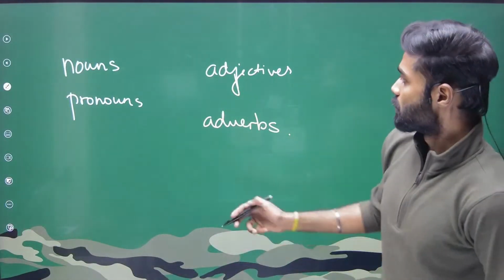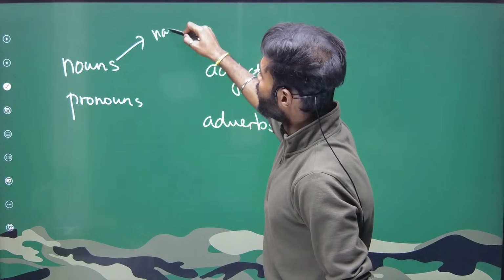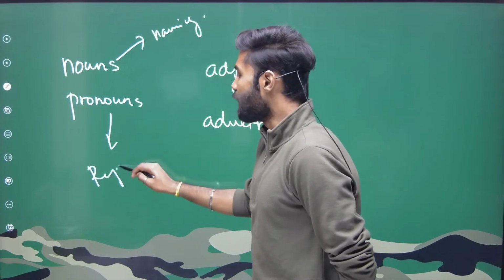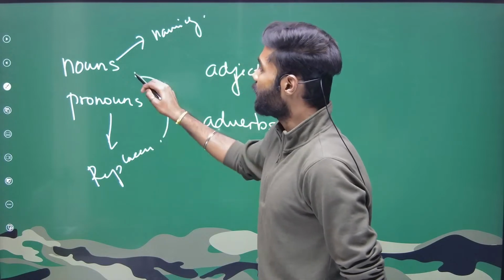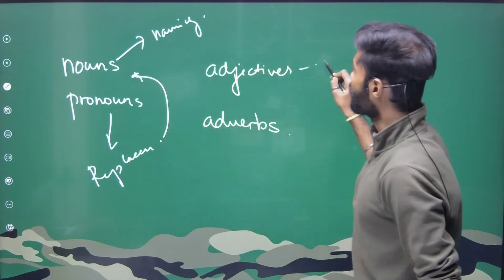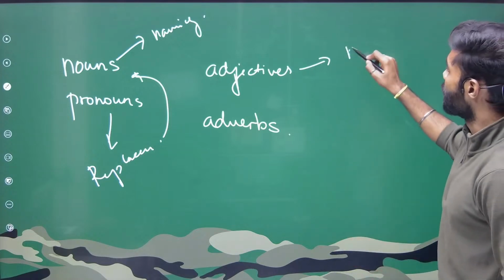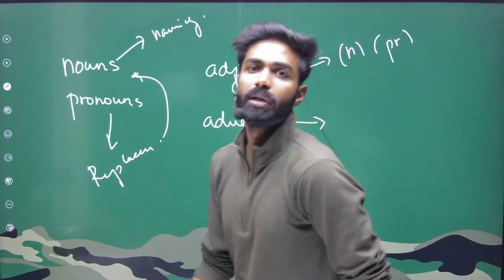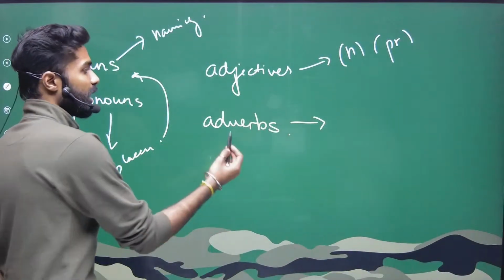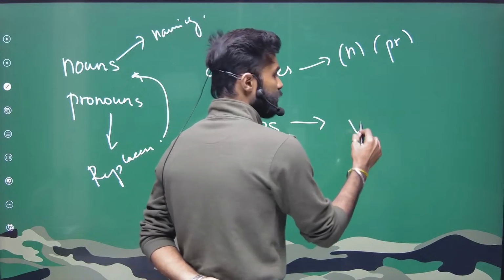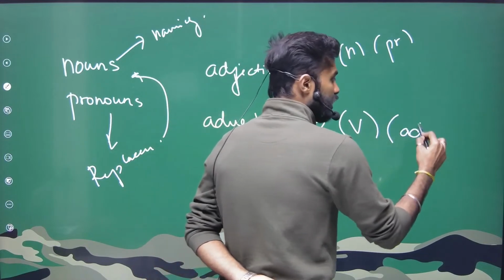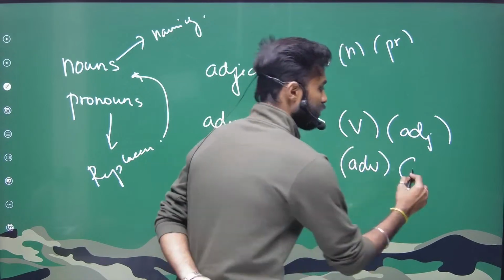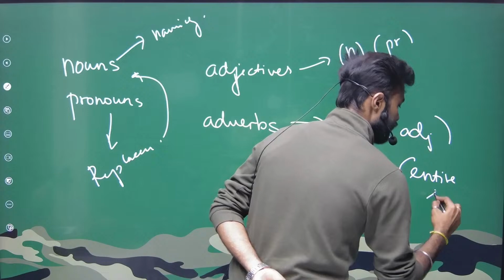If I ask you what these are, I think you must be able to answer, right? So nouns are my naming words. Pronouns are the replacement of my nouns. And what are adjectives? Adjectives are those words which modify my nouns and pronouns. What about adverbs? Adverbs are those words which modify my verbs, adjectives, adverbs themselves, and the entire sentence.